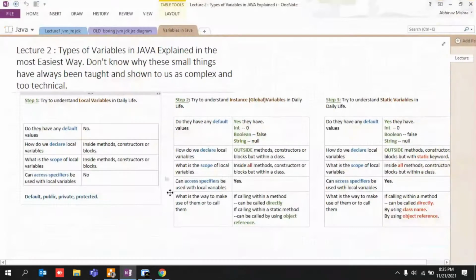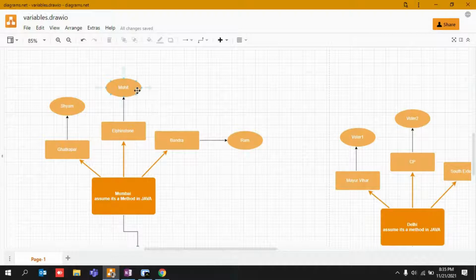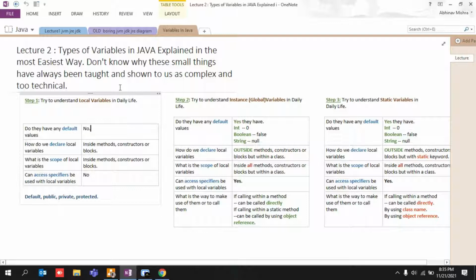Right, this is the reason why I have mentioned it over here. Like, do they have any default values? No. In Java programming, if you declare a local variable, it will not have any default value. So if we think in terms of these localites who come out, let's say, who are wandering day and night, have no work, they do not have any work, right? This is the reason why I've written, do they have any default value? No. How do we declare local variables? This is the second point.